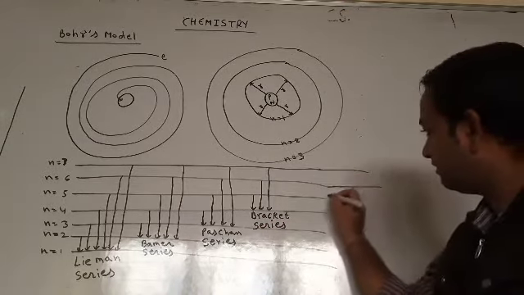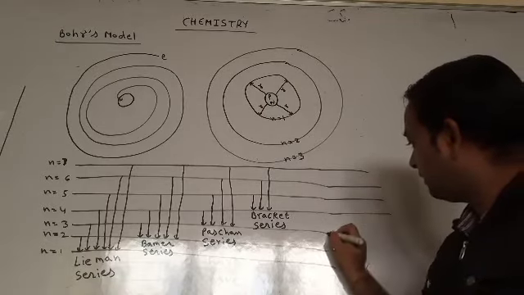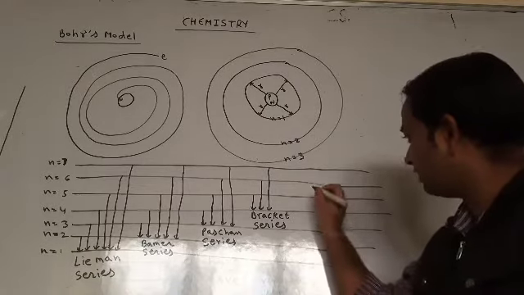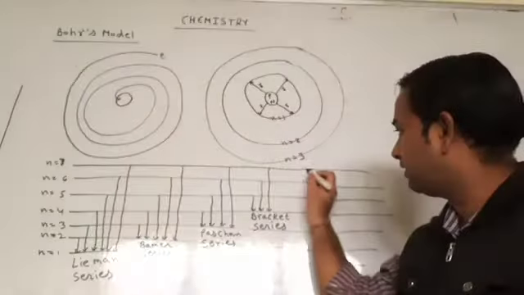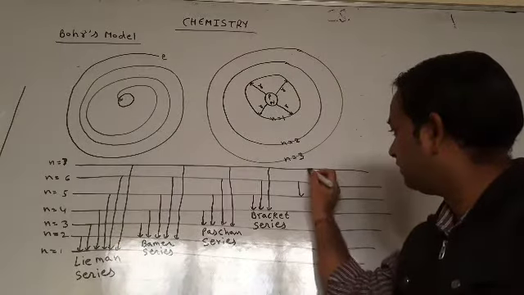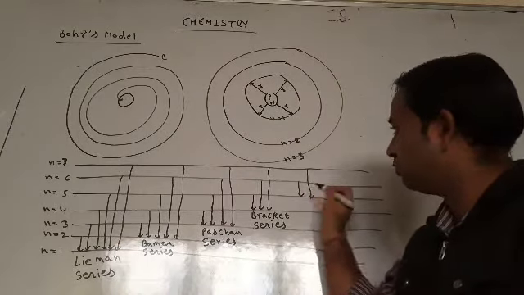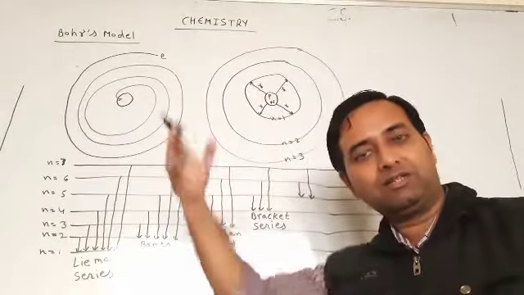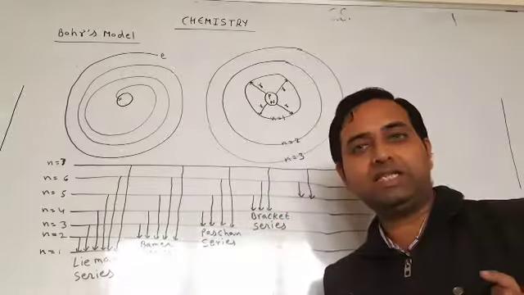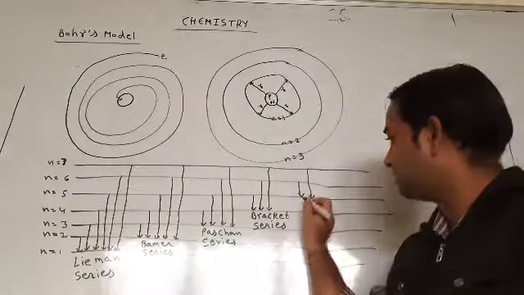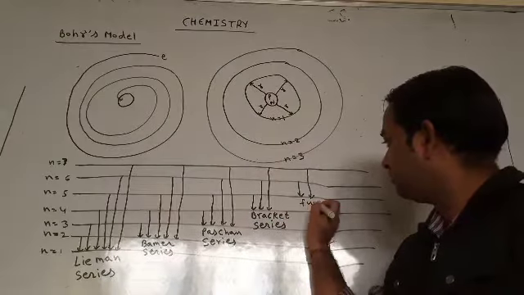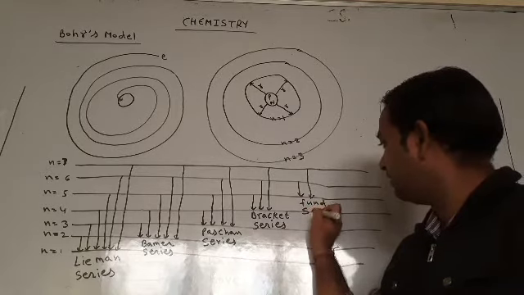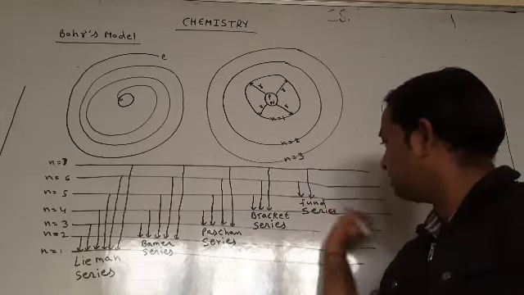Now students, if electrons are present in the fifth orbit, and he jumps to the sixth, seventh orbit and again comes back, then he releases the energy, and after releasing the energy, he generates the Pfund series.